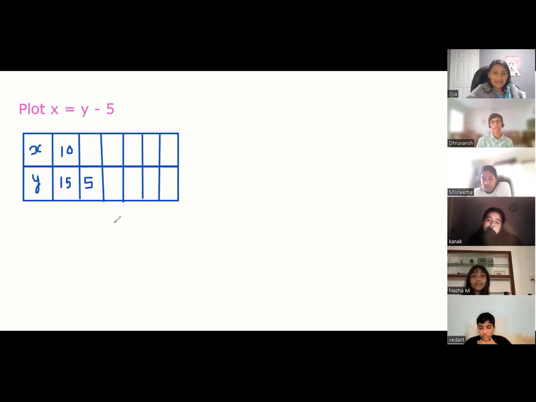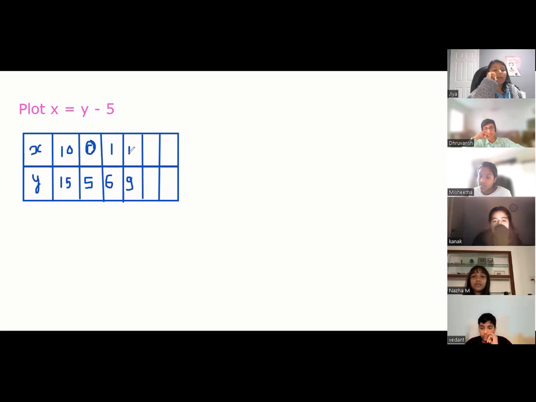Gia, looks like you're making it complex. The idea is you chose Y equal to 5, correct? Instead of Y, put 5, and see how much X is getting. Cool? Perfect. Dhruvansh, take any small value and explain. Which value of Y are you taking? Okay, so we can take Y as 6. Y is 6, so X will be 1. Kanak, what value of Y do you want to take? Y is 9. How much will be X?